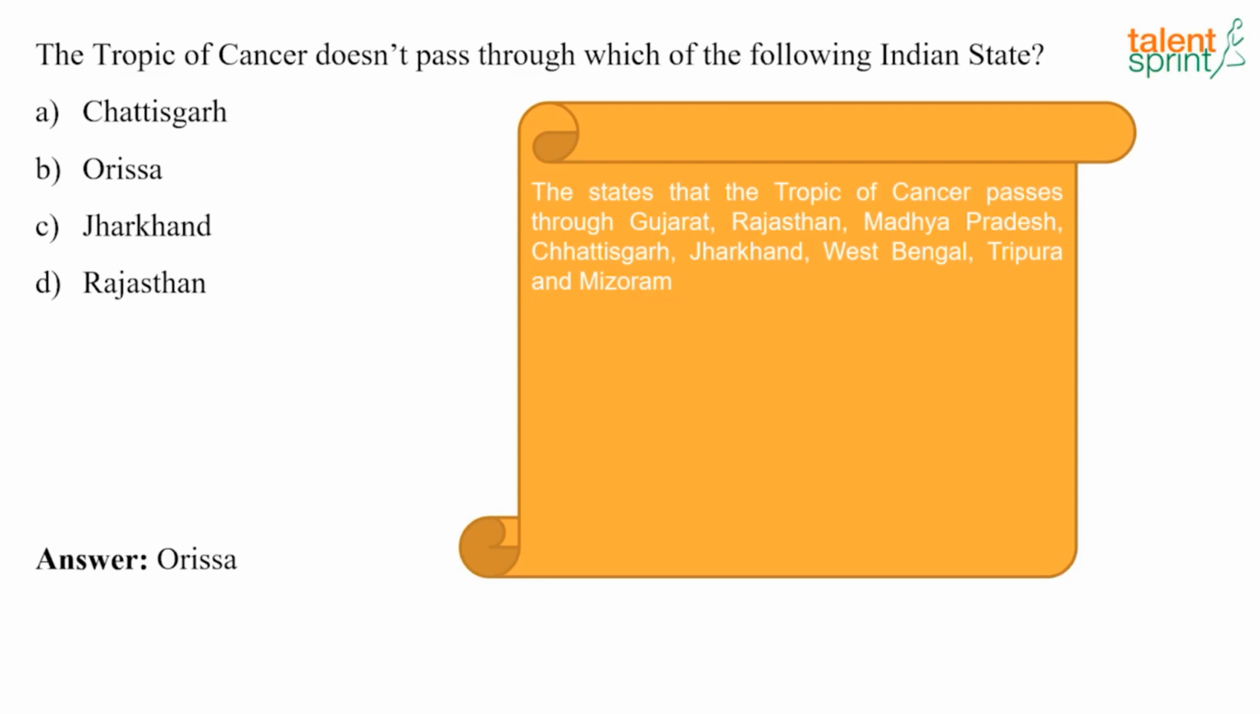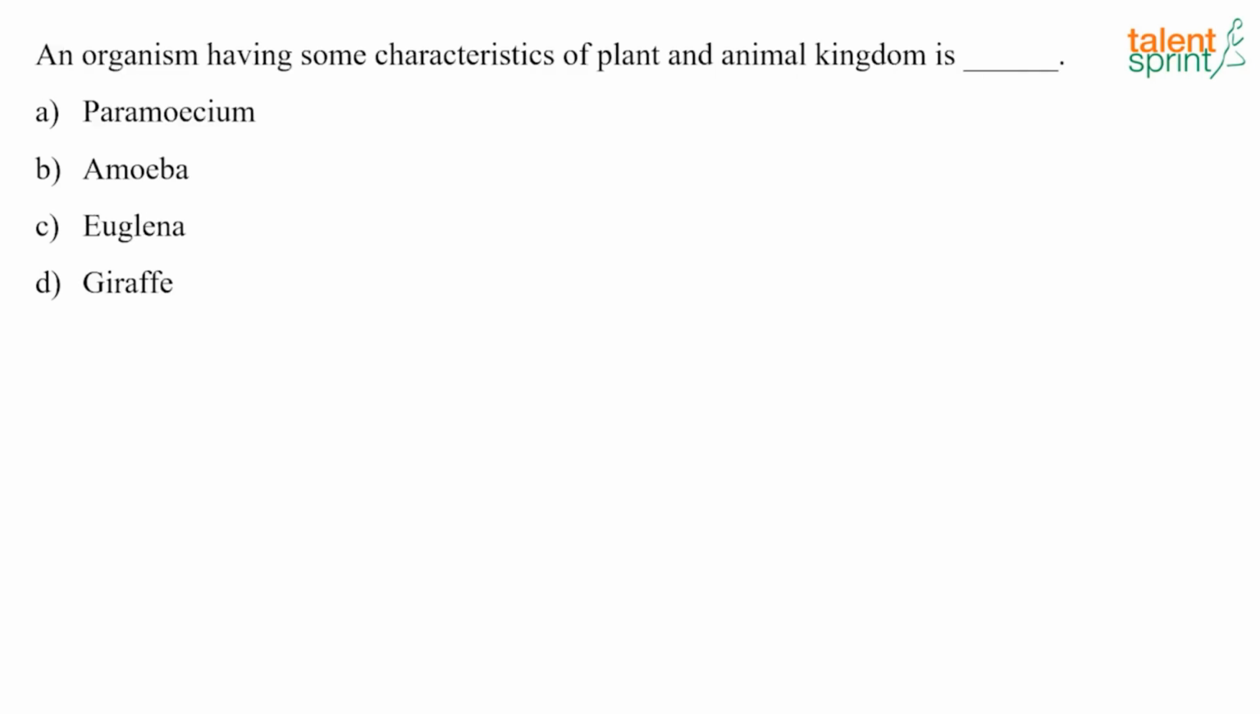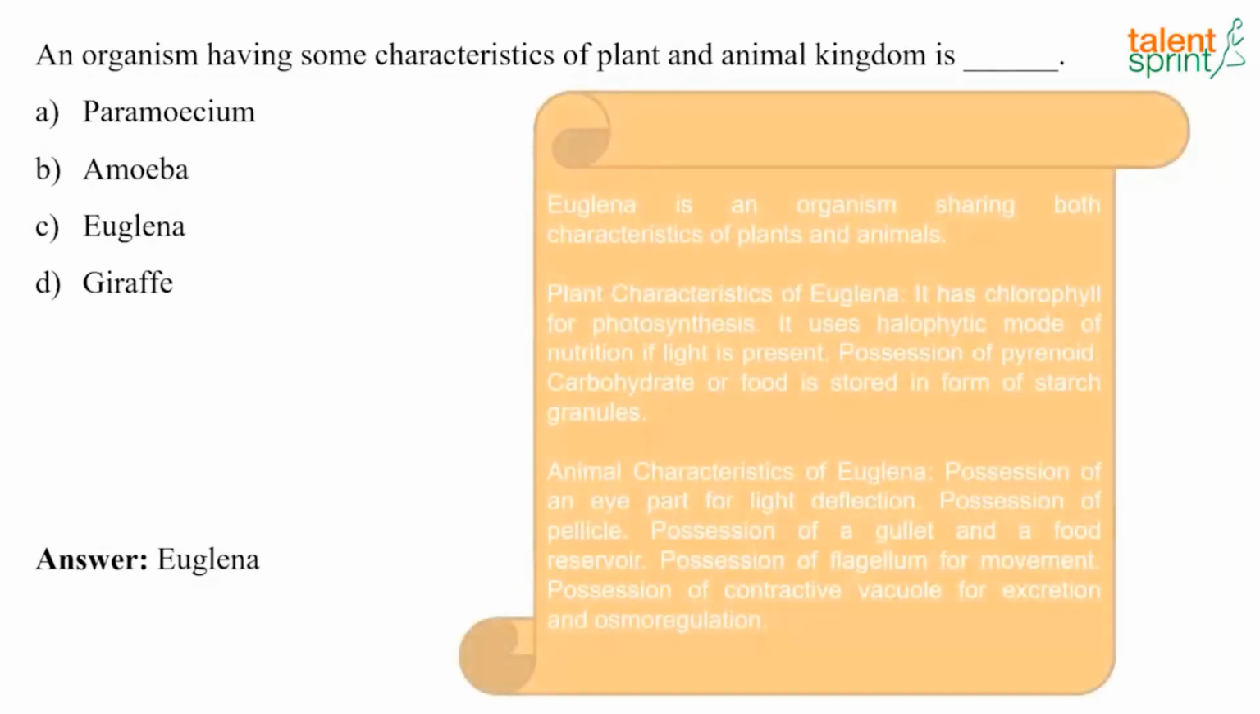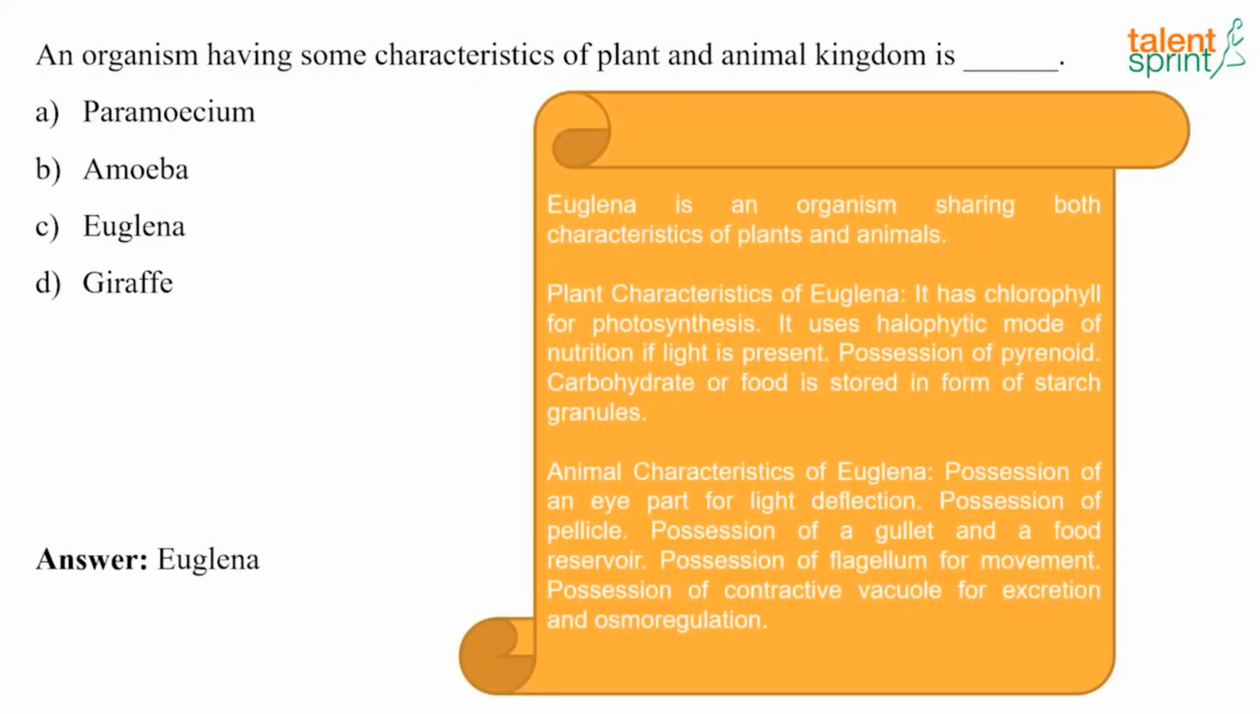So we'll move to the next question. An organism having some characteristics of the plant and animal kingdom is dash. And the answer here is Euglena. So what characteristics does Euglena have? It is an organism sharing both characteristics of plant and animal.